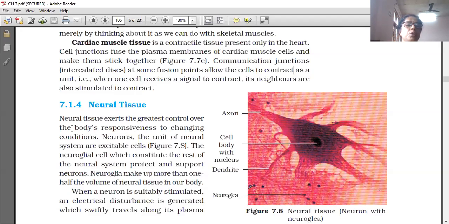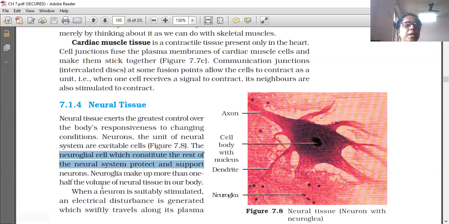Two things we have learned about neural tissue: the body's responsiveness to changing conditions, and that neurons, the unit of the neural system, are excitable cells. The neuroglial cells, which constitute the rest of the neural system, protect and support the neurons. Two types of cells are there in the neural system: neurons and neuroglial cells.